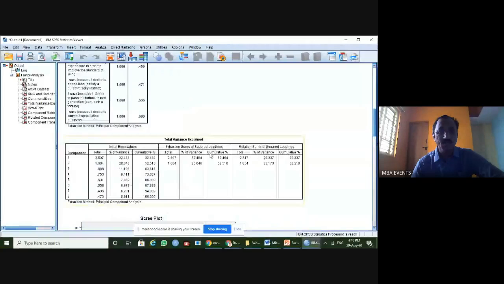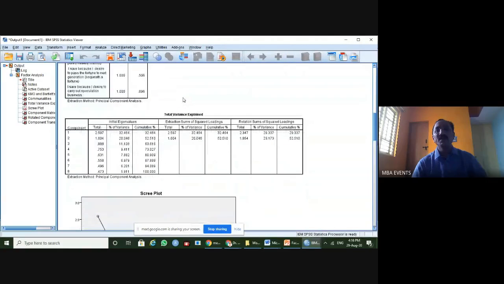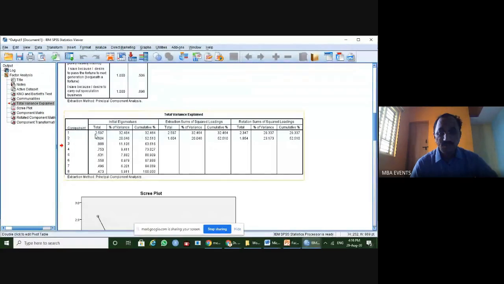So next comes the total variance explained, how much it is explaining. In the given case, from the 552 respondents for 8 items, you can see the initial eigenvalues cutoff, which I also mentioned, is 1. If it is above 1, you consider it for the factors, or else no. The first factor has an eigenvalue of more than 1, that is 2.597.